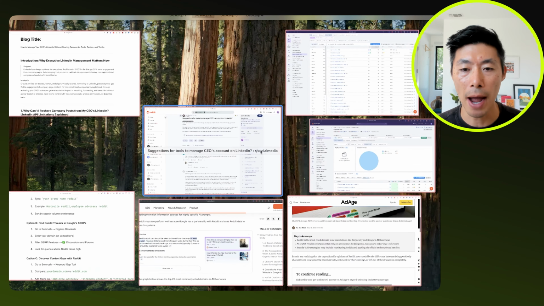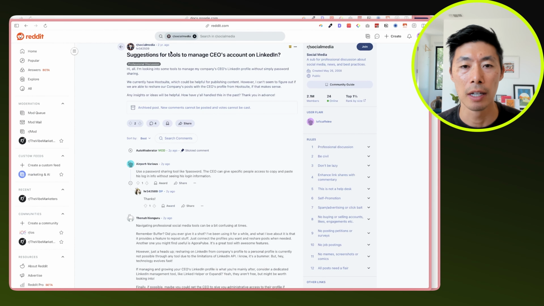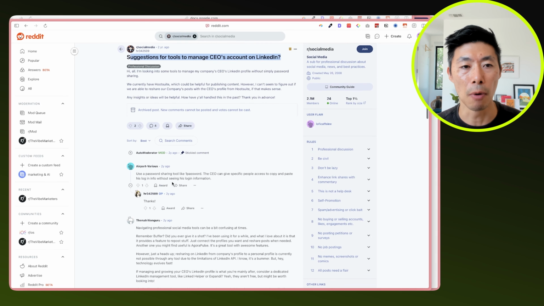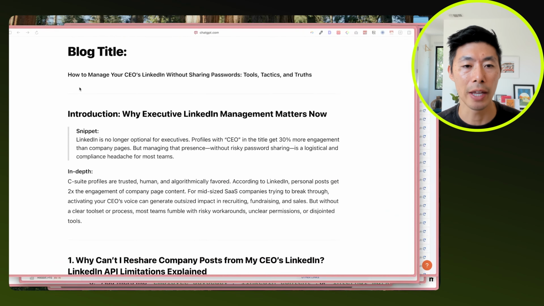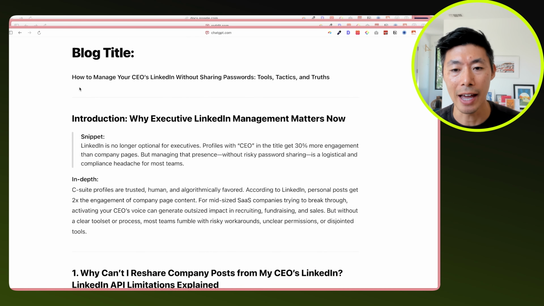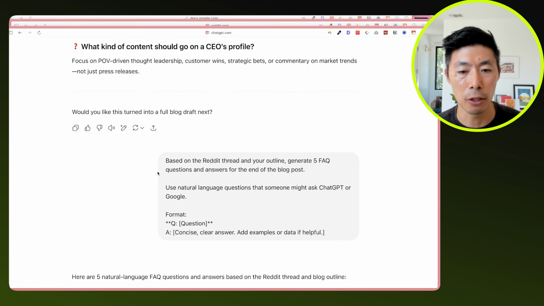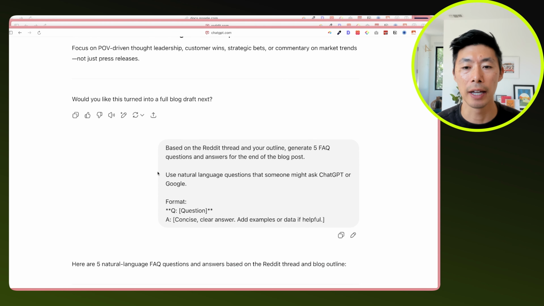If we go back, we will note that this is all around suggestions for tools to manage the CEO's account on LinkedIn. This is probably the post that is providing most of the context, but the AI is valuable in that it can take just a snippet of the idea and then expand on it. So here is a 5-point outline with the FAQs, and now we can expand on this.